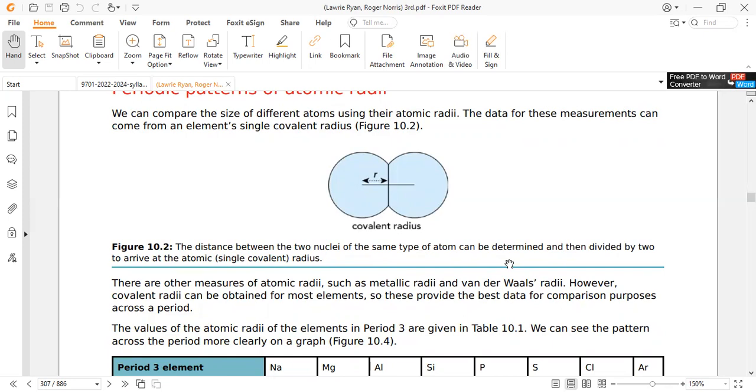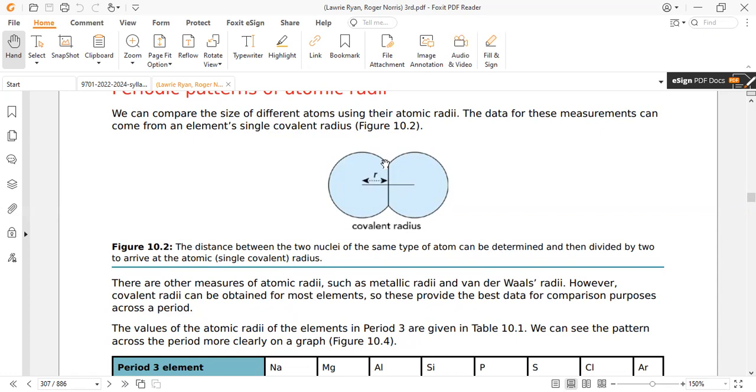First, measure the distance from nucleus to nucleus, because this is easy to measure. Why is it easy to measure? Because the nucleus is more confined and more fixed in position. So first you find the distance between the nuclei when atoms of a similar type are brought close to each other, and then divide it by 2. Ultimately, if we calculate the distance from this point to this point and halve it, this value is the atomic radius.